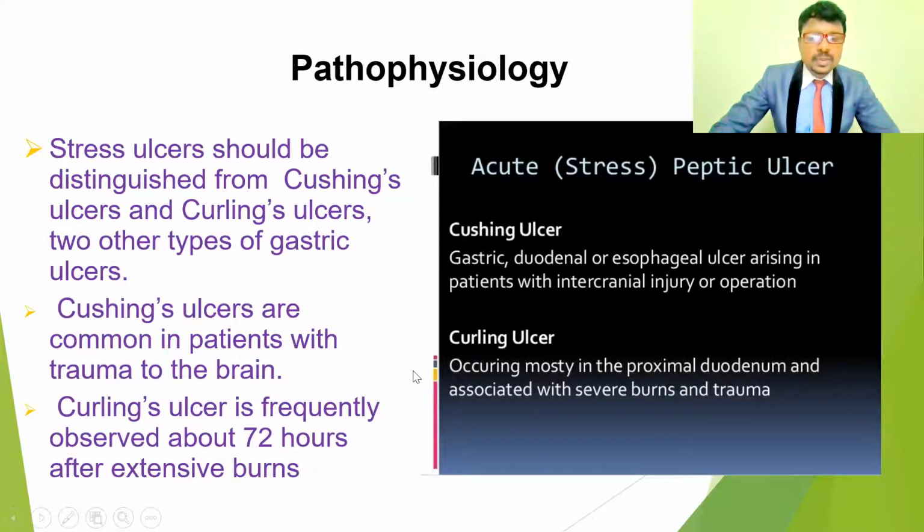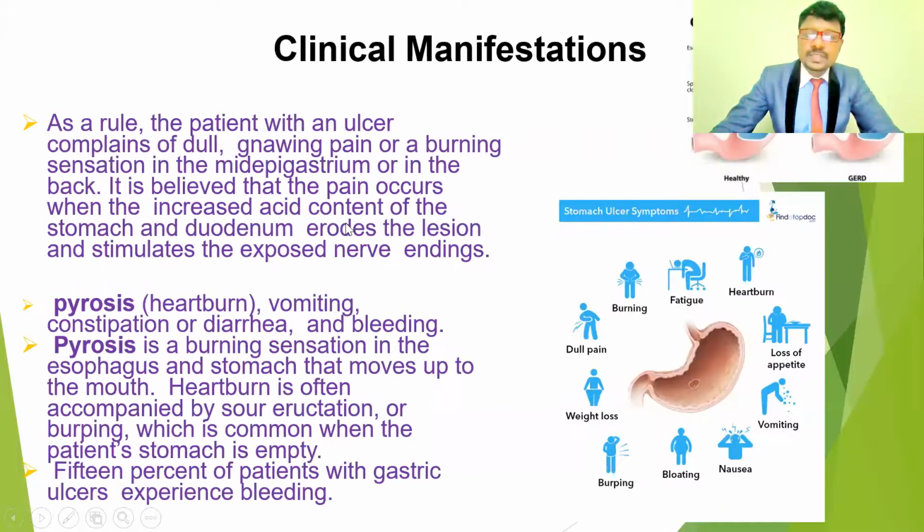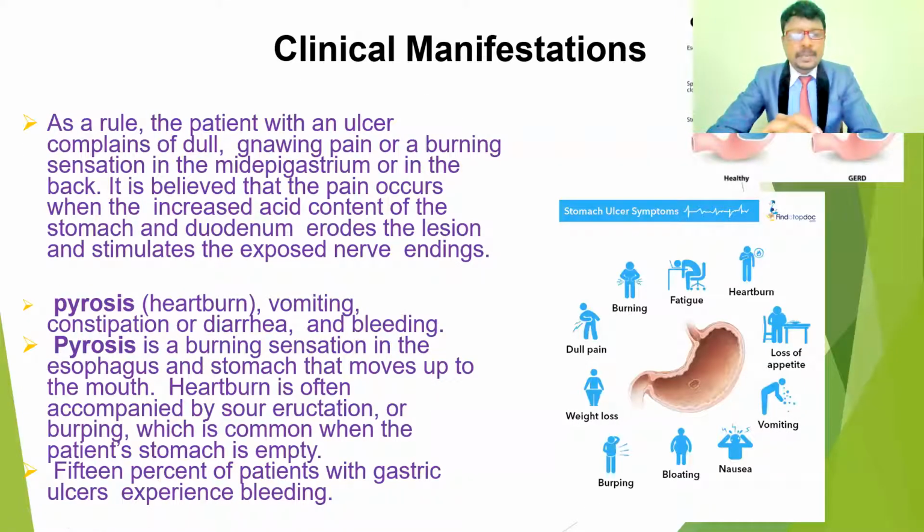And the Curling ulcers occur in those who have septic shock, or in cases of burns and trauma, so multiple organ trauma may lead to Curling ulcers. It is in the proximal duodenum and associated with severe burn or trauma. These are different types of ulcers. Curling ulcers are frequently observed about 20 to 72 hours after extensive burns. So these are the pathophysiological changes of peptic ulcers.